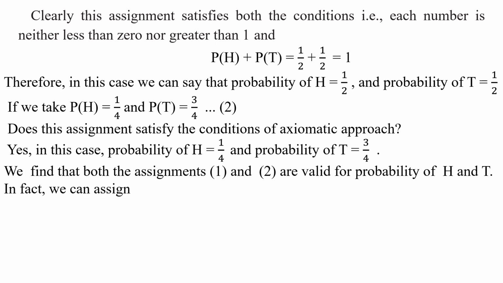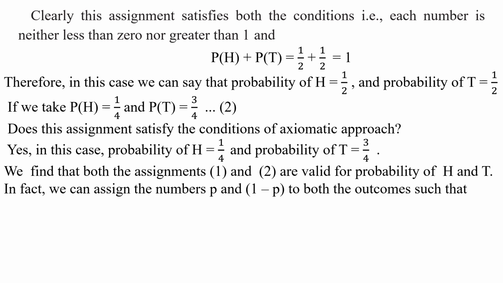In fact, we can assign the numbers P and 1 minus P to both the outcomes such that 0 is less than or equal to P less than or equal to 1 and P of H plus P of T is equal to P plus 1 minus P, that is equal to 1.